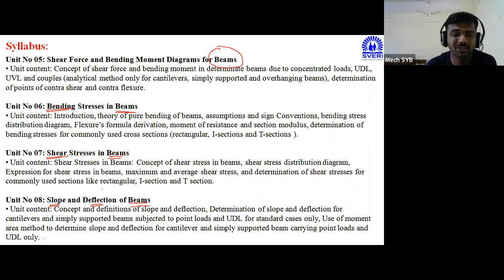Because the beam is a very important structure in our homes. A beam is there, a column is there, and that beam is subjected to a number of loads simultaneously. At the same time, what happens on the beam is that a number of loads are added.